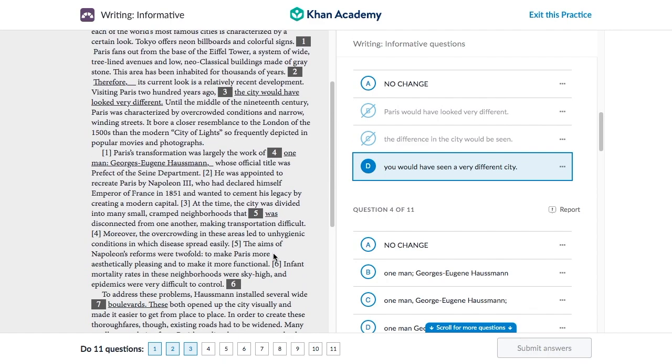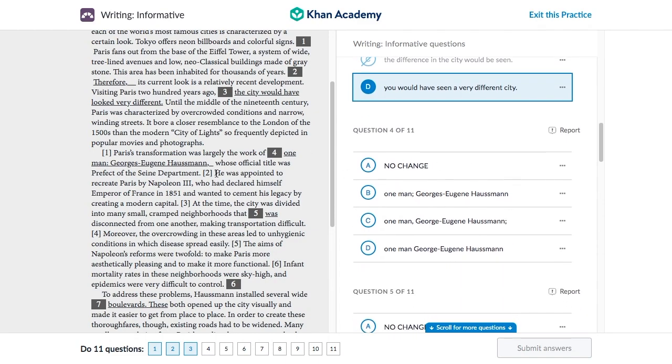Well, on to question 4. Paris's transformation was largely the work of one man, Georges Eugene Haussmann. Well, how do we introduce him? Well, there's nothing wrong for now, but let's look at the other options.